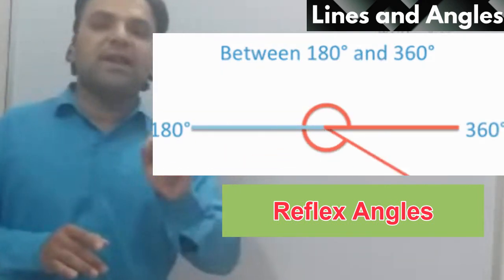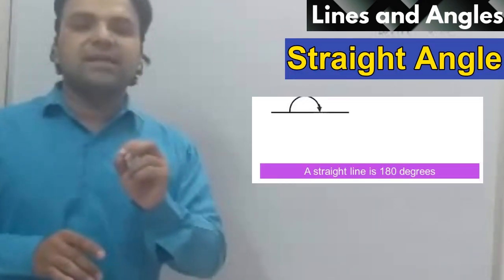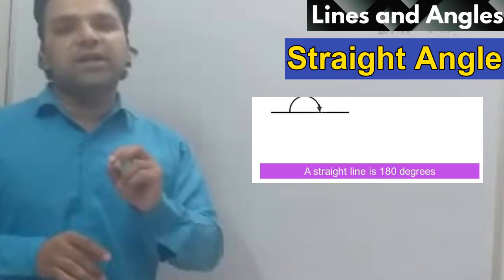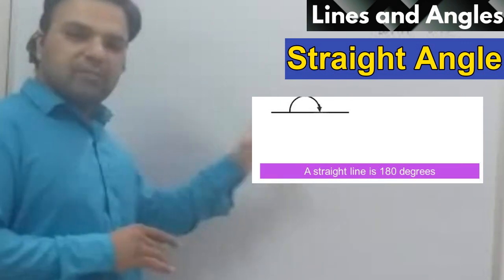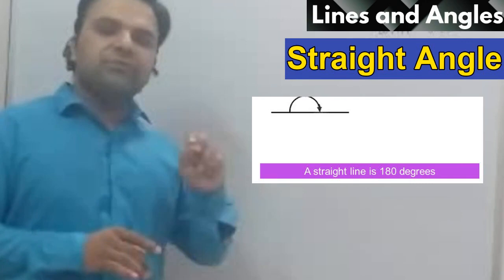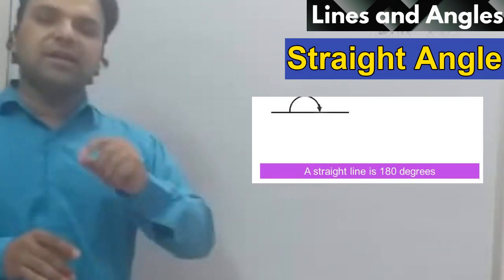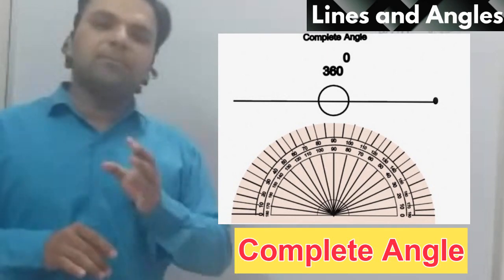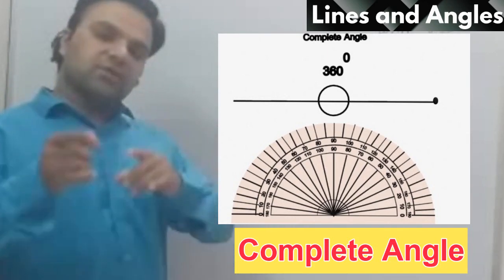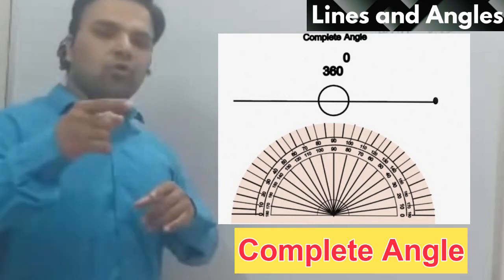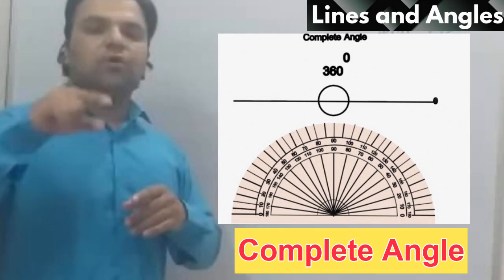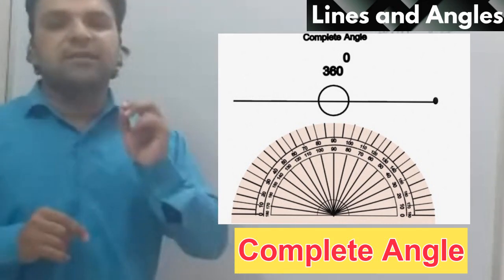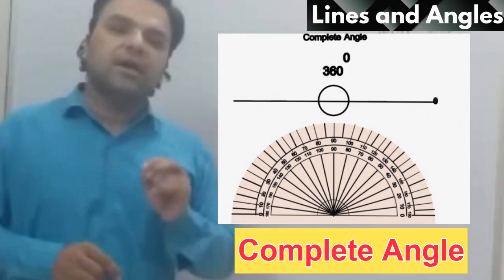Next comes the straight angle. A straight angle is equal to 180 degrees. When you join two rays together, it shows a straight line, which makes 180 degrees. Next is the complete angle. Complete angle means when a circular revolution comes, the whole circle is completed, which is 360 degrees. The name is complete angle.